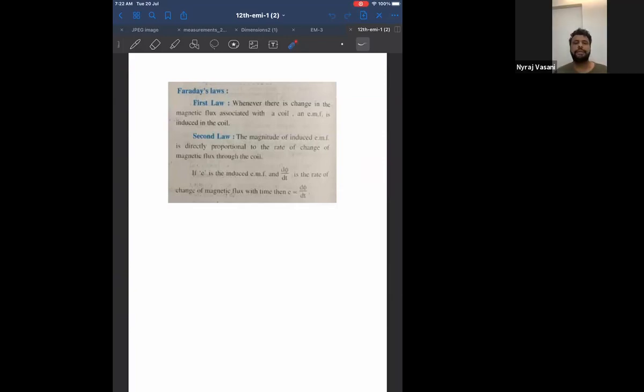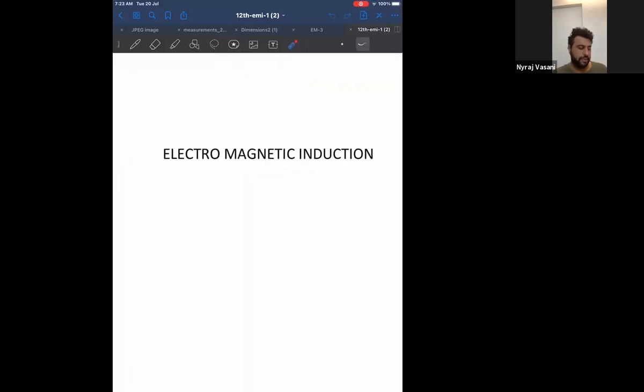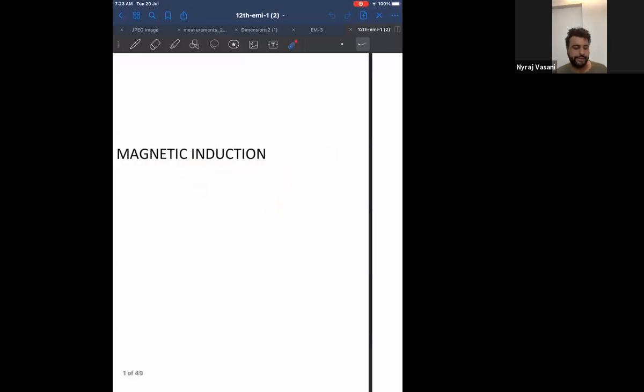This is the definition of EMI, and this is also the definition of Faraday's first law. Let me repeat once more, and then I go to the second law. What Faraday said was, in a coil, if I change the magnetic component, that means the flux, an EMF will be induced. That is the meaning of electromagnetic induction.